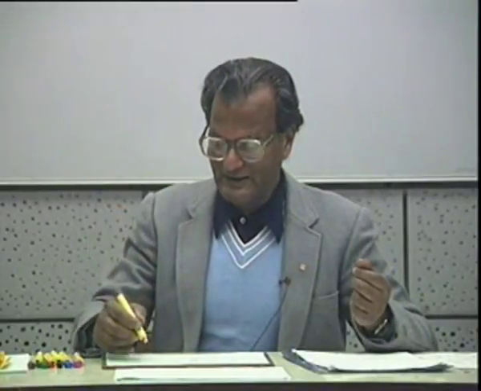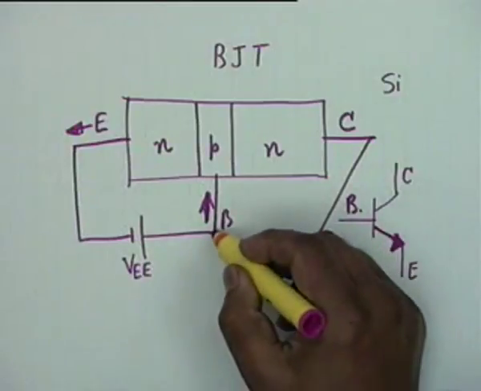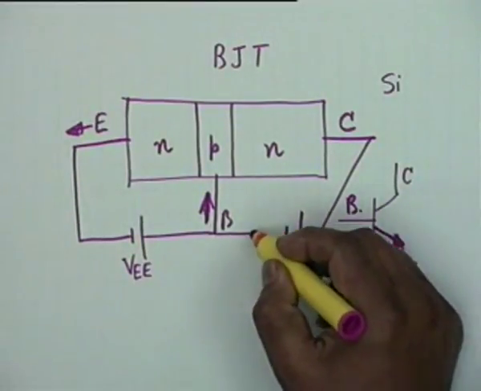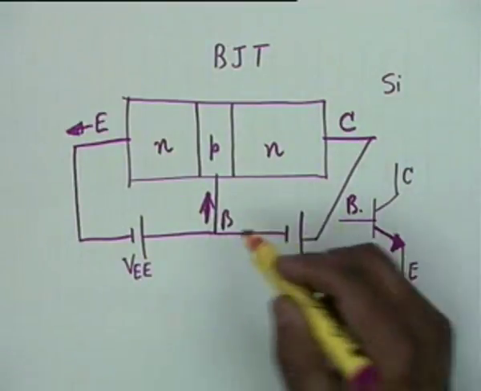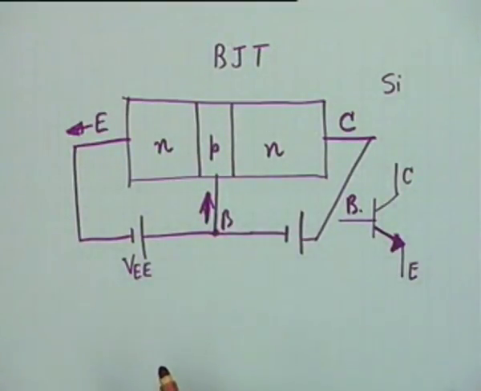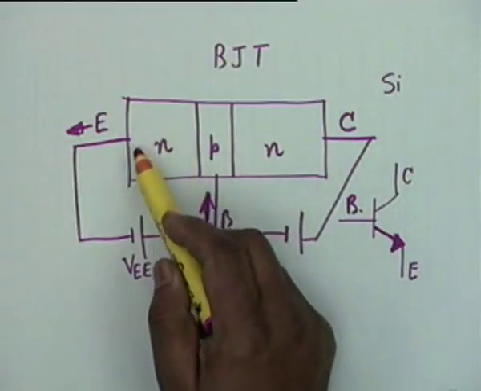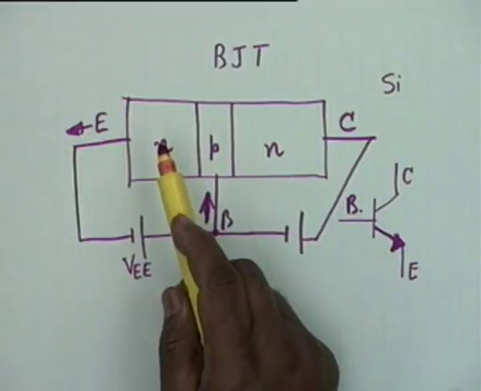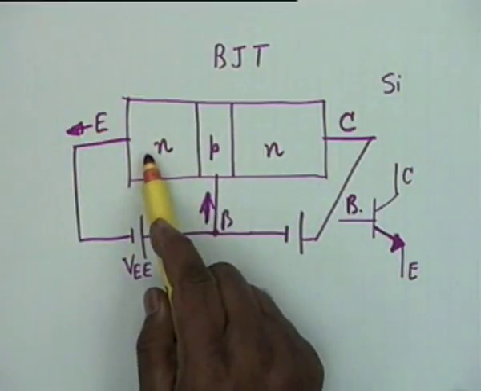Okay, and then the collector junction is usually reverse biased, that is, N shall be positive and P shall be negative. This is the connection of a bipolar junction transistor, and what actually happens is that the majority carriers, they are electrons.